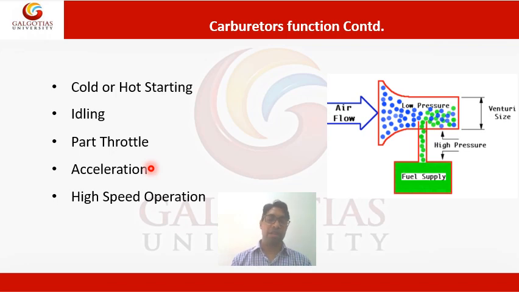And next is high speed operation also. This also speaks about crushing range, high speed operation, or heavy duty, heavy load. So these two conditions are for crushing range.